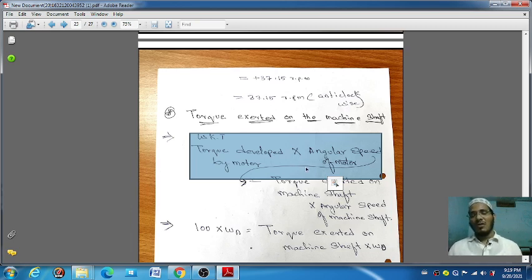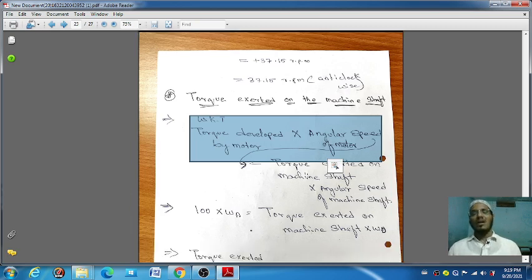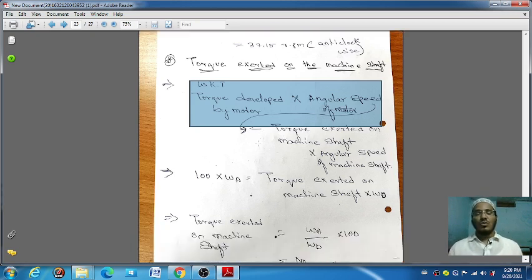In that torque, half of the part is the same as epicyclic gear train, sun and planet. After that the last topic is this: torque and torque exerted on machine shaft, which has a formula. Sometimes you may be asked to find the torque in that. So that's why we have done it here, to make it easy for you to know.